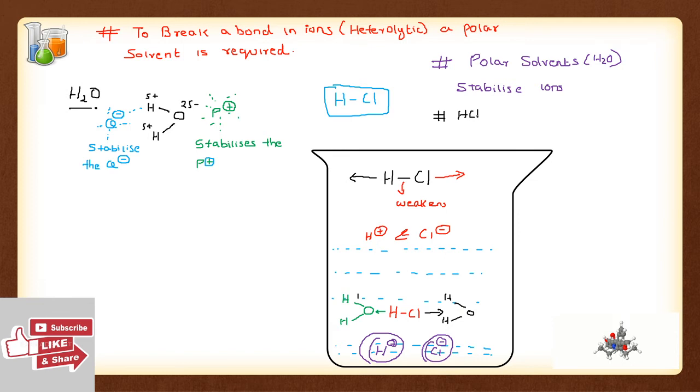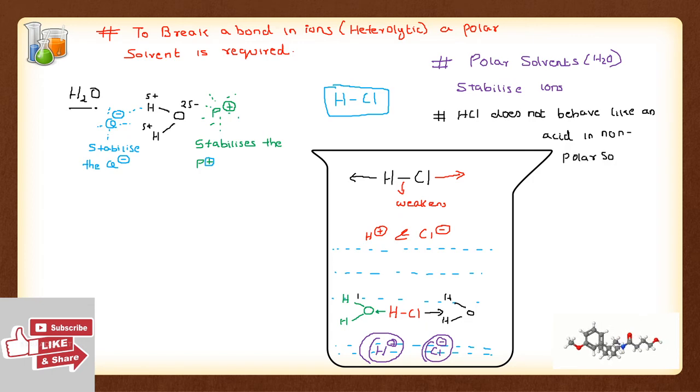HCl will not even behave like an acid in a non-polar solvent. The best example you can take for this is CCl4, which is a non-polar solvent.